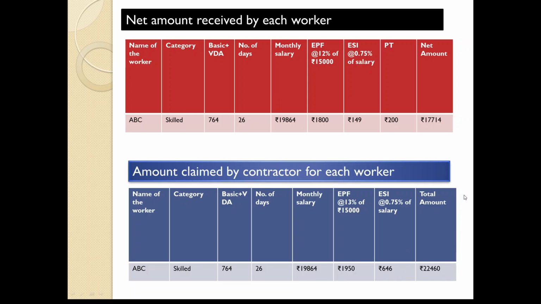If you want to add bonus, you can add bonus here. Bonus is 8.33% of monthly salary that you can add here. That is very simple thing. So this is how we need to verify the total amount claimed by the contractor for each and every worker.